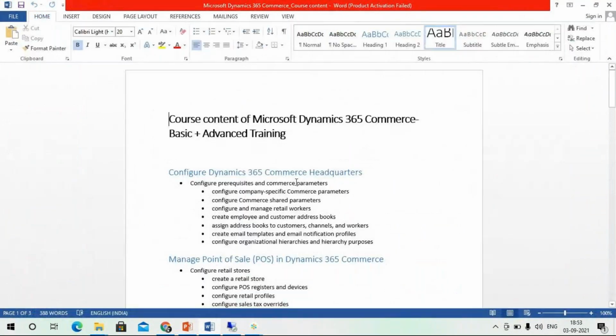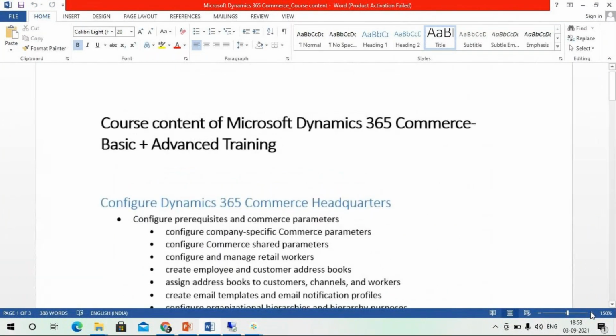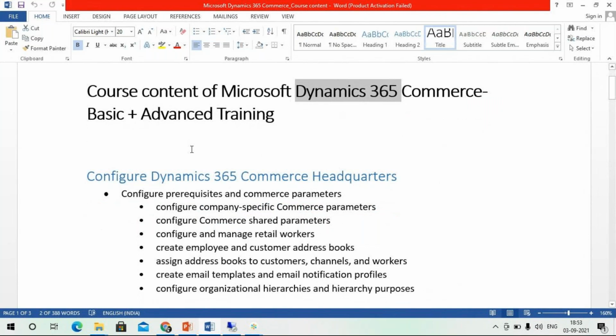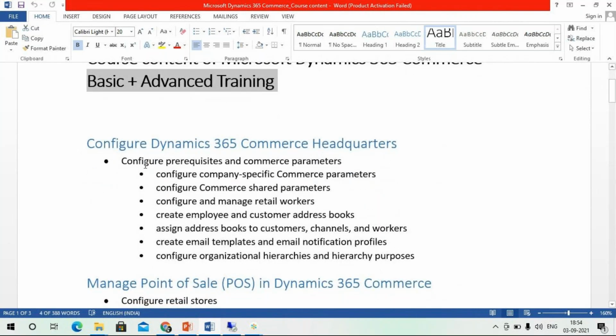In our training program, we are going to deal with the course content. For the person who doesn't know about this D365 application, we will always consider basic plus advanced also. The training program will be designed for a person who doesn't know about D365 or retail. You should be able to understand these concepts and perform, as basic plus advanced training will be provided. Each and every component will be discussed in detail.